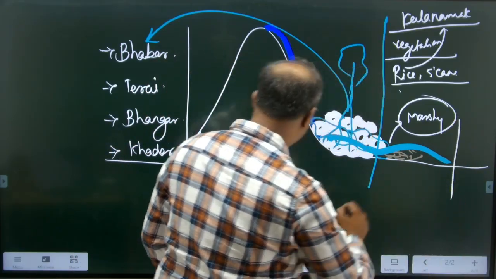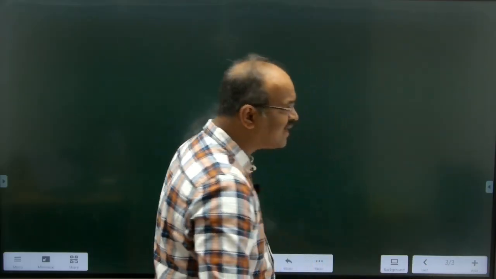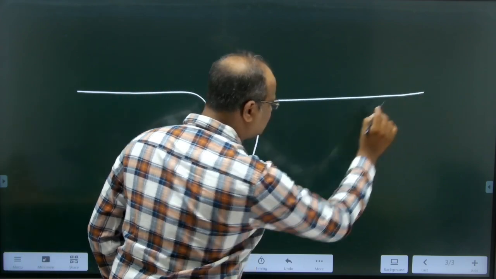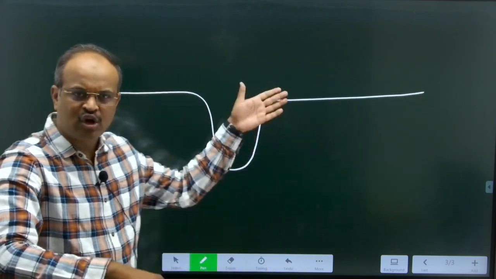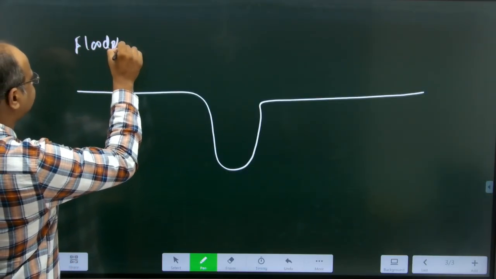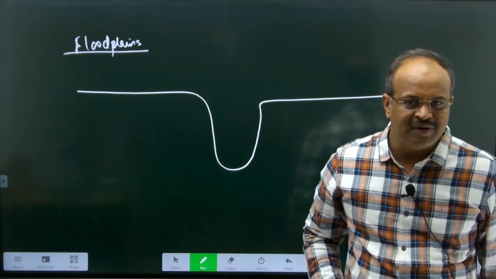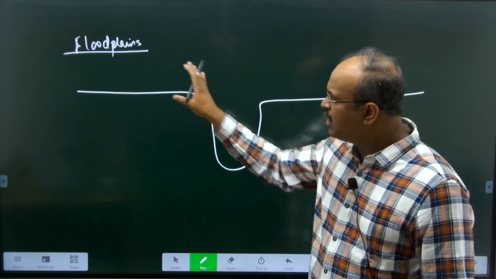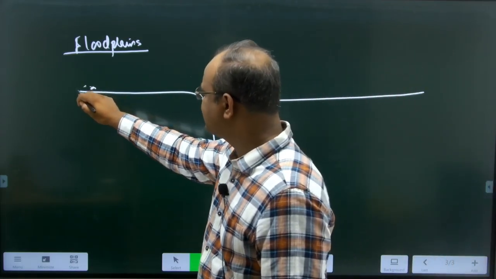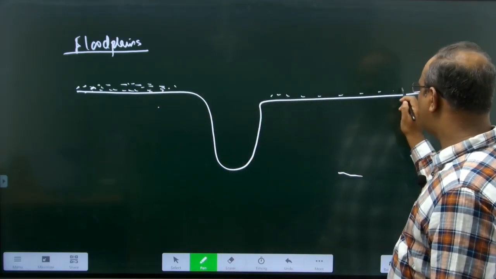After that, the two regions called Bhangar and Khadar. So where are these regions? Suppose now it is a flood plain of the river. Just imagine the river is flowing like this. It is a cross section of the river, and these are the flood plains. Every year the floods will occur. Every year the water will go outside of the river and deposit sediments here completely. Sediments will be deposited. These are called the flood plains.